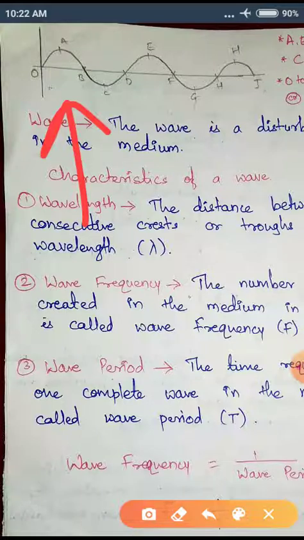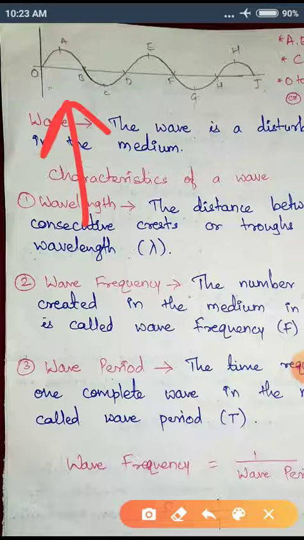So if a wave is starting at point O, where is one complete wave formed? Can we say from O to A is one complete wave? No. If we say O to B is one complete wave, again it is wrong. So what is a full wave? From O to D is one complete wave.